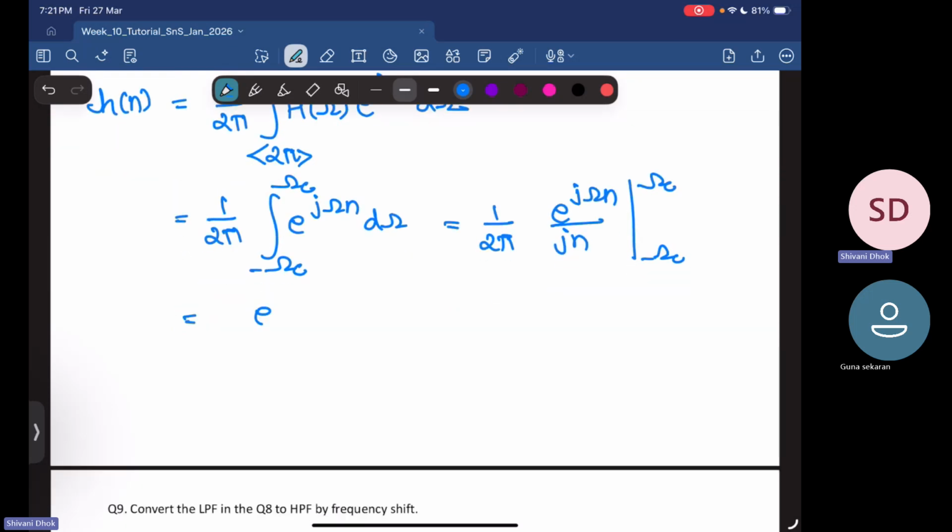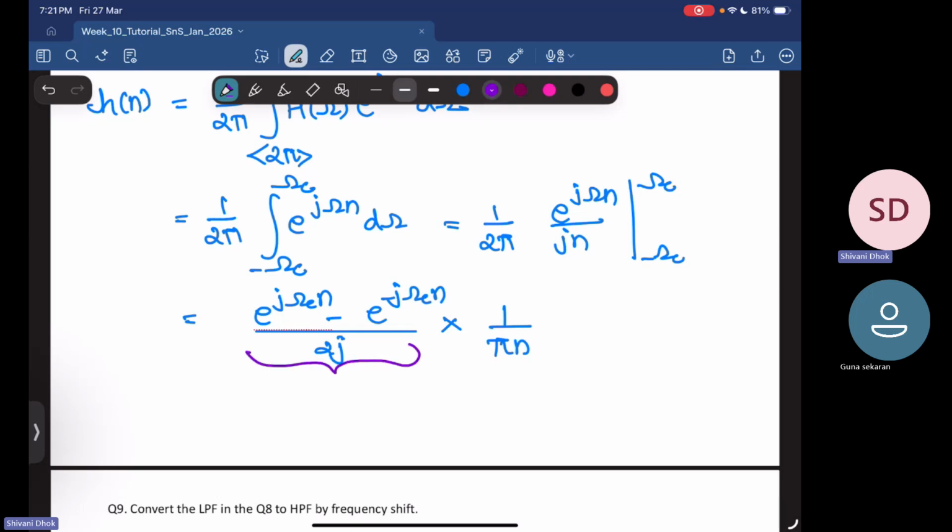So this becomes e power j omega c n minus e power minus j omega c n divided by 2 pi jn. I can write this as 2j into 1 over pi n. So this particular term that we have here is nothing but sine of omega c n.